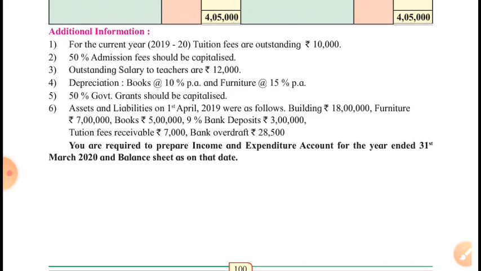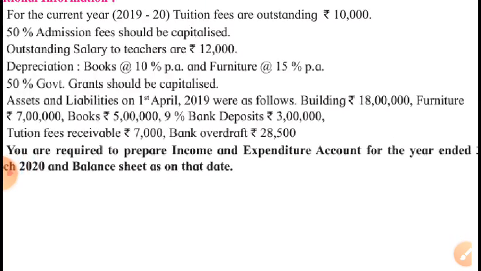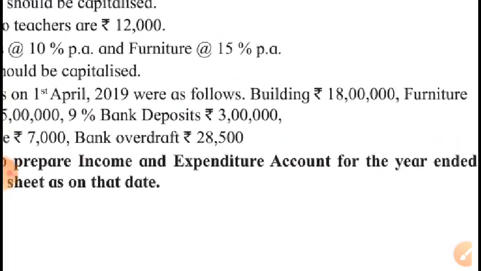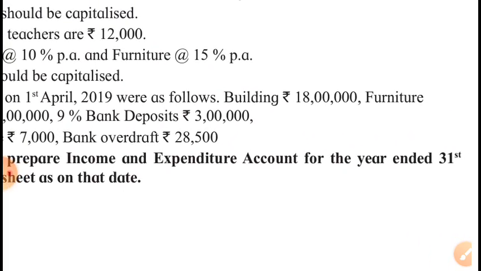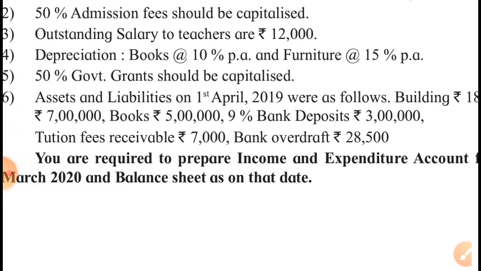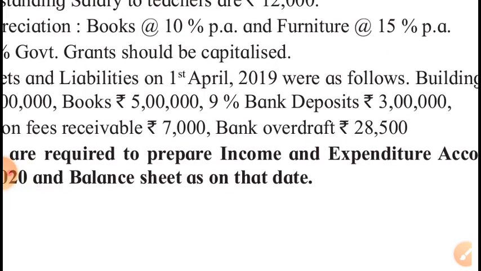So first of all, we will have to prepare the opening balance sheet. Why? To know the opening capital fund. So let's prepare the opening balance sheet. Balance sheet as on 1st April 2019. On asset side, show building, show furniture, show books as given in the sixth adjustment. On asset side, show 9% bank deposit, 3 lakh.